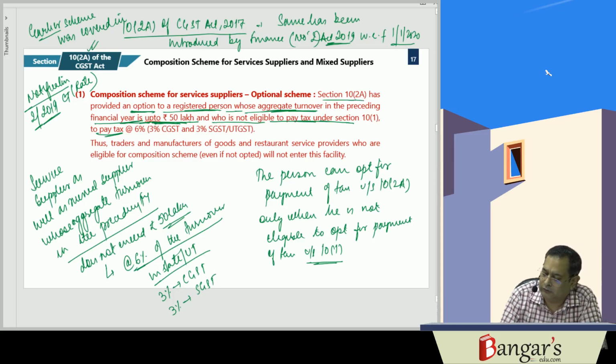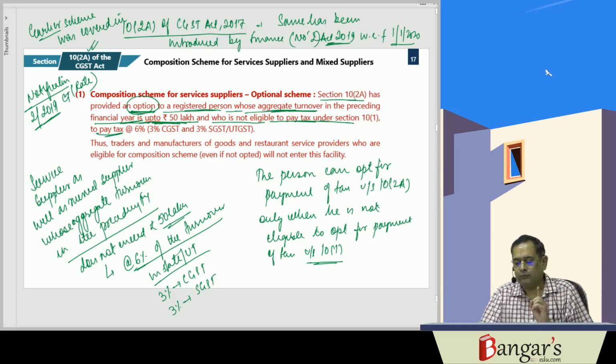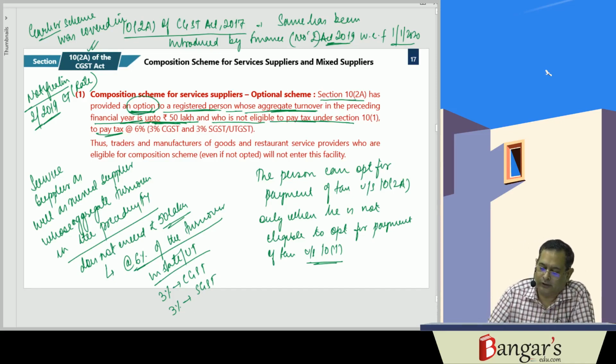So section 10(2)(a) has provided an option to a registered person whose aggregate turnover in the preceding financial year is up to rupees 50 lakhs and who is not eligible to pay tax under section 10(1), to pay tax at the rate of 6%, where 3% is the CGST element and 3% is the SGST or UTGST element.